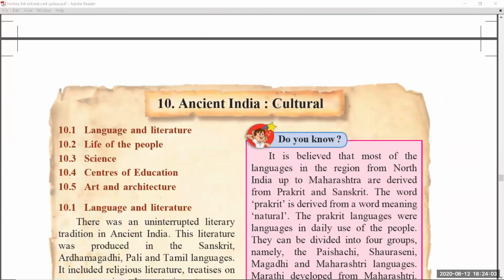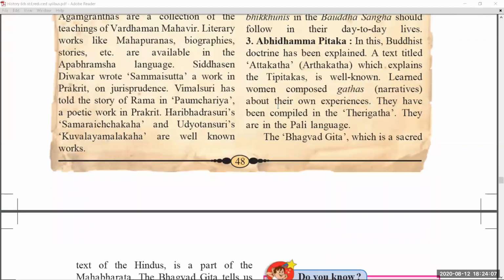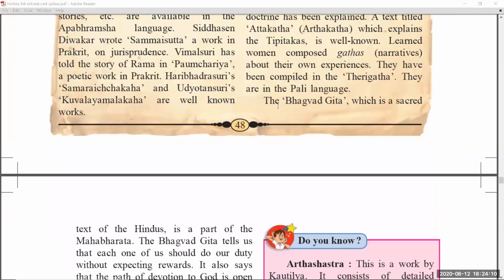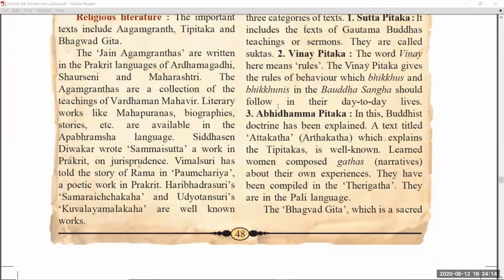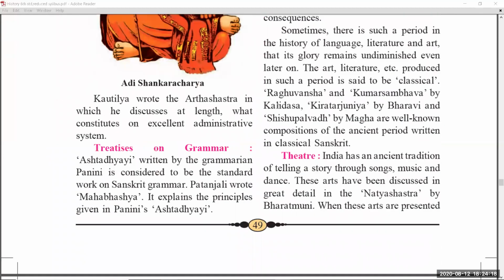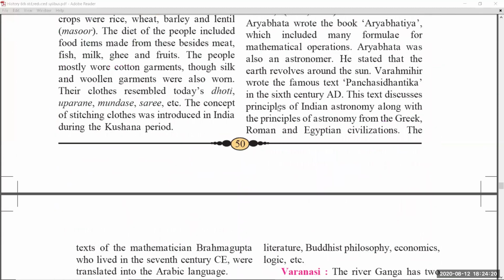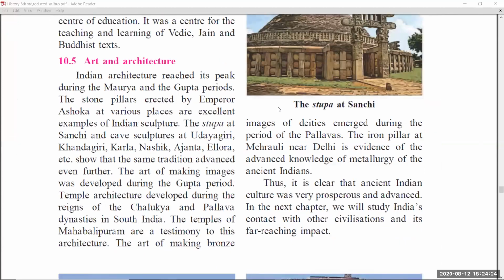Coming to chapter number 10, ancient India cultural. Okay, students. Coming to chapter number 10. So page number 48, there are no changes. 49, also there is no change. Page number 50, again there is no change. 51, also no change, as it is.